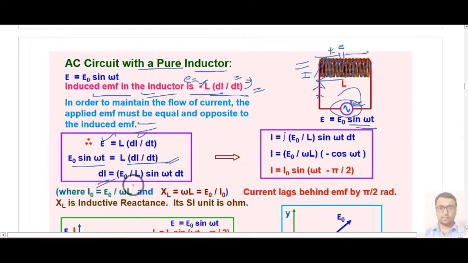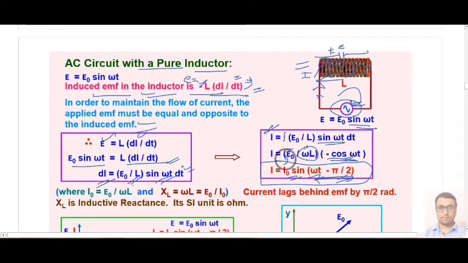From here we can calculate our current, that is E0 upon L sin omega t, and to calculate the total current we have to integrate this term. Now you know the integration of sin omega t is minus cos omega t, and you will get the instant value of current, that is I0 sin omega t minus pi by 2, because minus cos omega t can be written in this form.